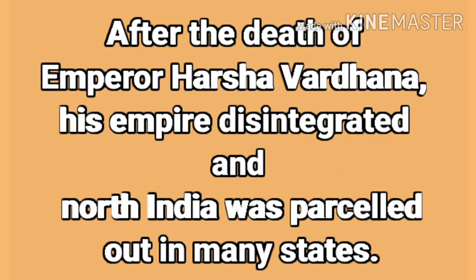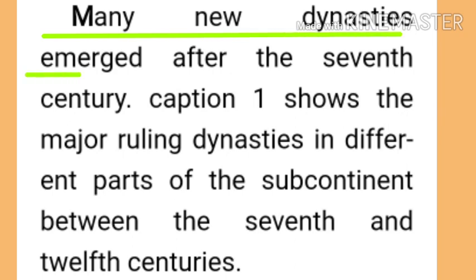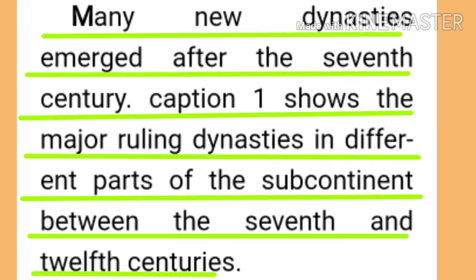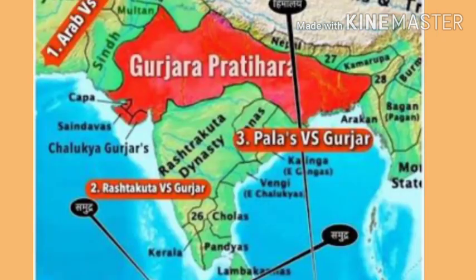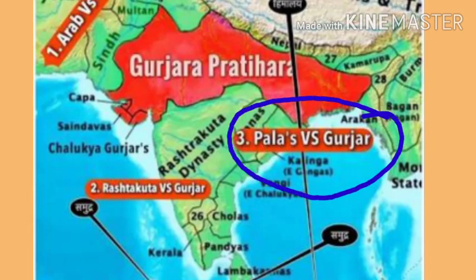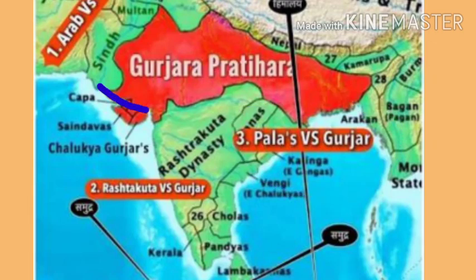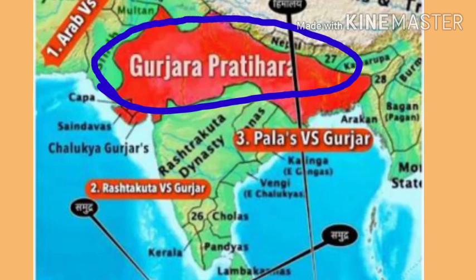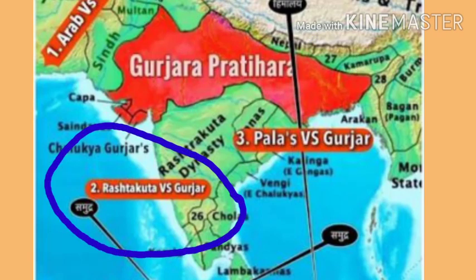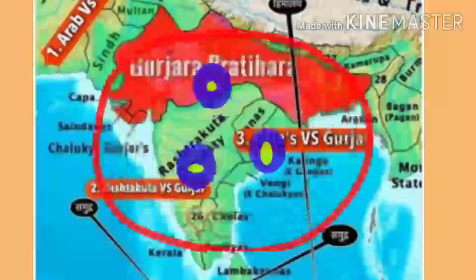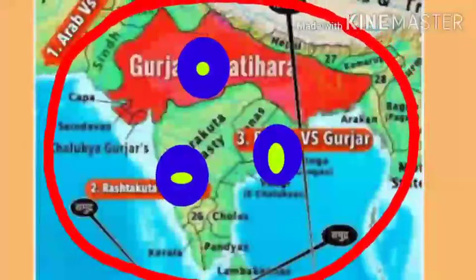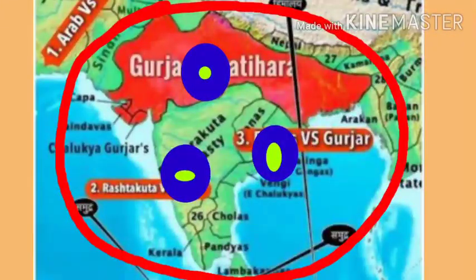The period between 700 AD and 1200 AD was characterized by the emergence of 3 regional states across the Indian subcontinent: the Palas in eastern India, the Gurjara Pratiharas in western India, and the Rashtrakutas in the Deccan and southern India. They fought a series of battles with one another to become the strongest political force in the Indian subcontinent.